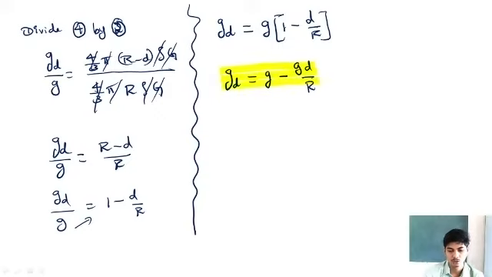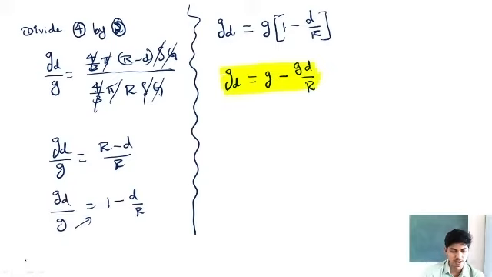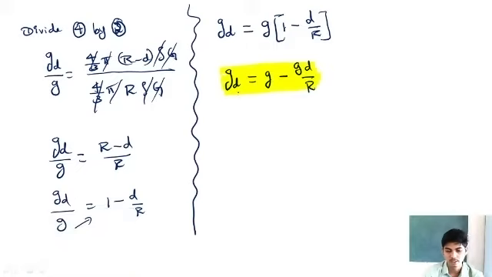So acceleration due to gravity at depth d is equal to acceleration due to gravity on the surface of Earth minus gd by r. So from this equation, we see that acceleration due to gravity at depth d is less than acceleration due to gravity on the surface of the Earth, isn't it? It is acceleration due to gravity on the surface of Earth minus something. This is 9.8 meter per second square minus something, which will be less than 9.8 meter per second square.